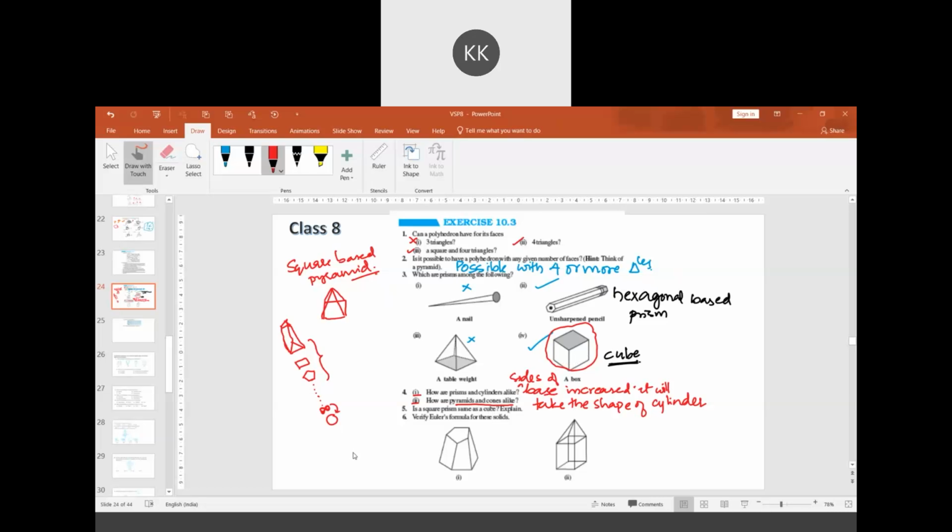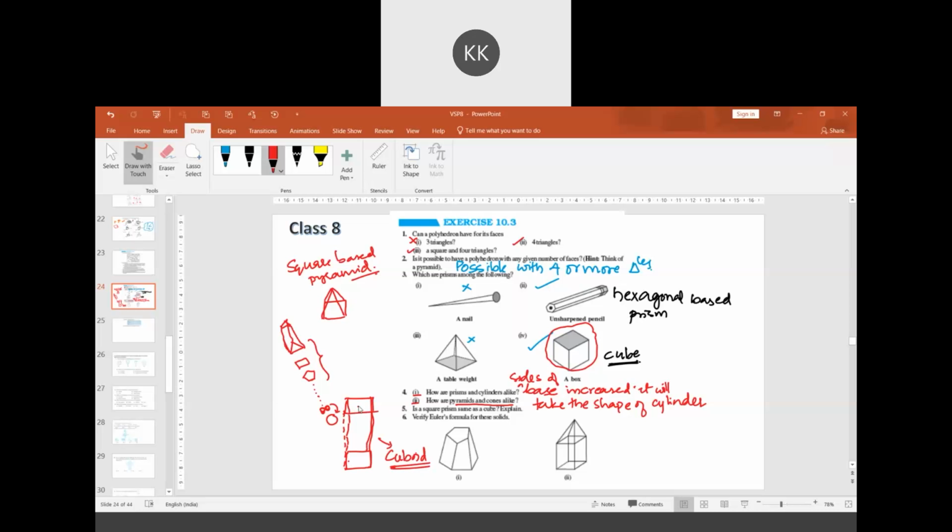Now I will give a different figure. A square base, one more base somewhere here. Join them. What is this figure here? Cuboid. A cuboid can have a square base, no? Yes, sir, it can be.